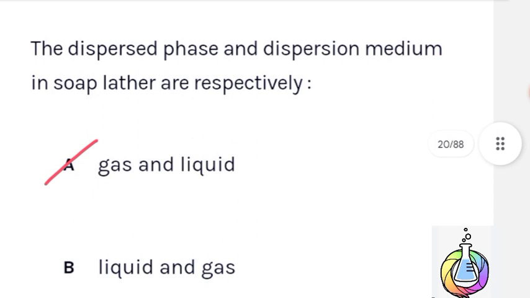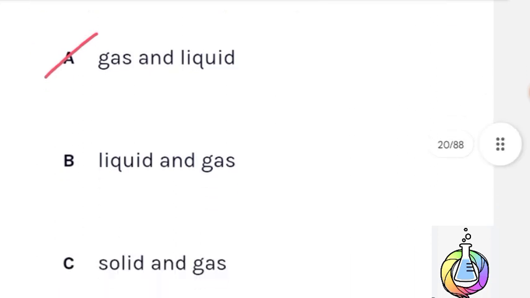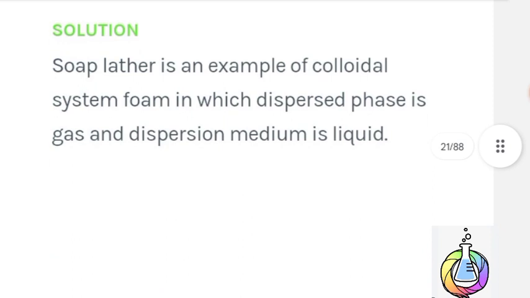Next question. The dispersed phase and dispersion medium in soap lather are respectively gas and liquid. Therefore, A option is correct answer. And here is the solution. Soap lather is an example of the colloidal system foam, in which the dispersed phase is gas and the dispersion medium is liquid.